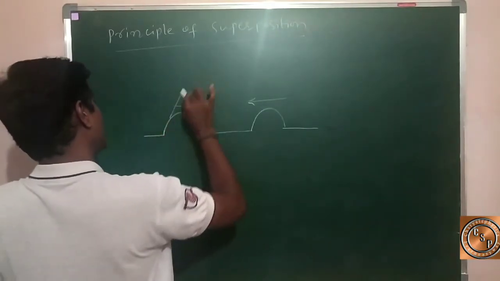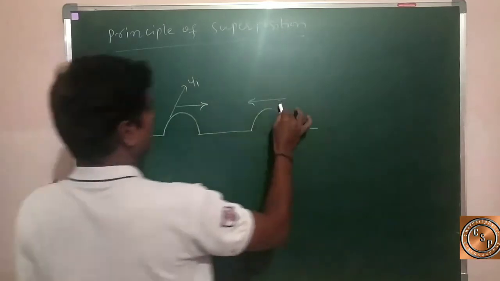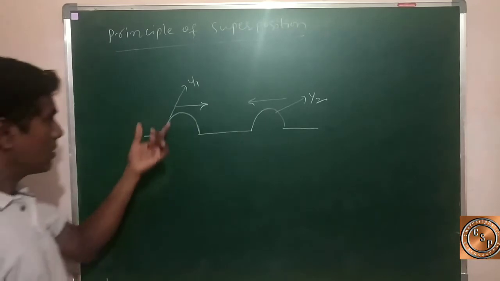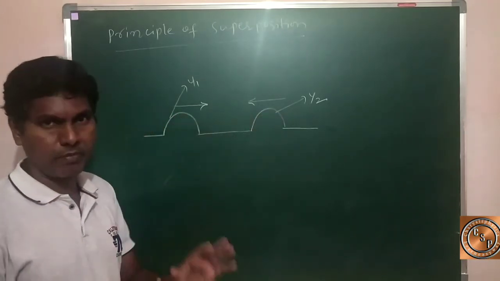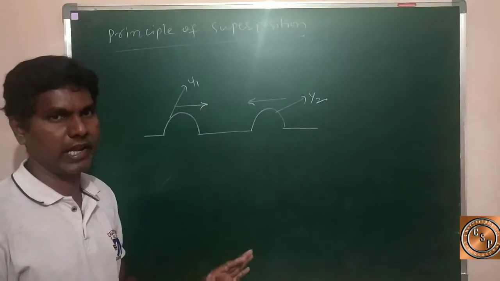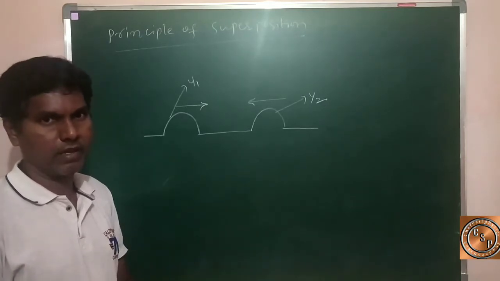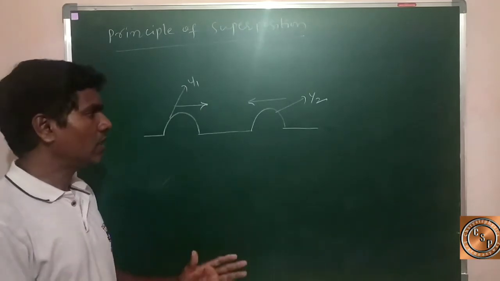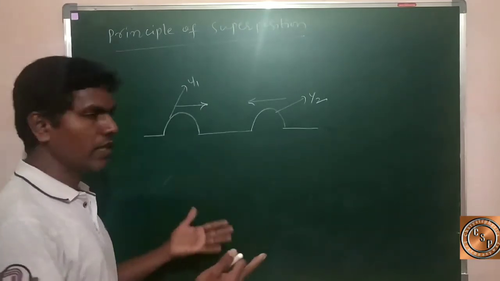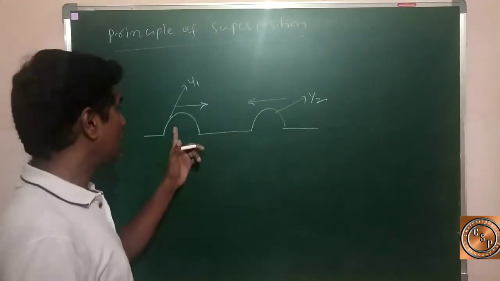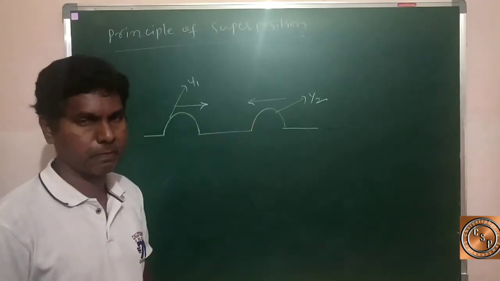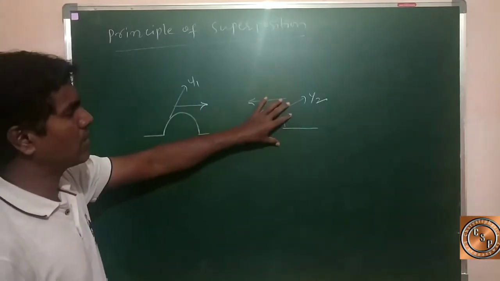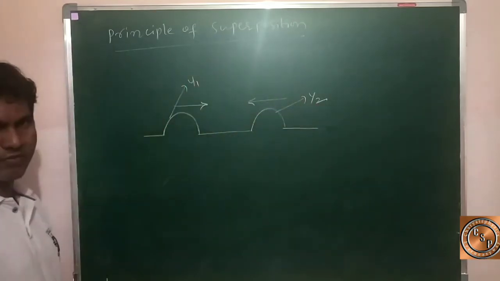The speed of these wave pulses will be the same and does not change after overlapping or combination. After dispatching, when they move in opposite directions, the shape of the pulses cannot be changed. This one moves from left to right, and this wave pulse moves from right to left.